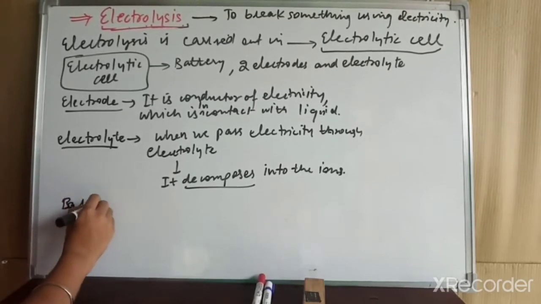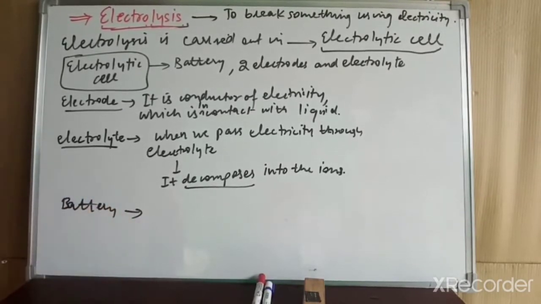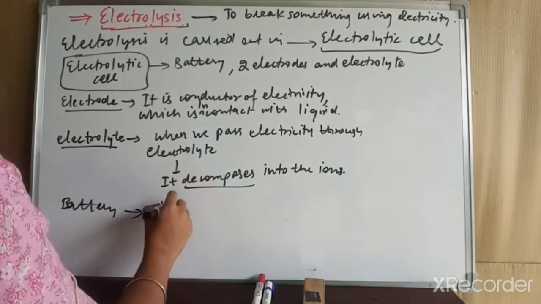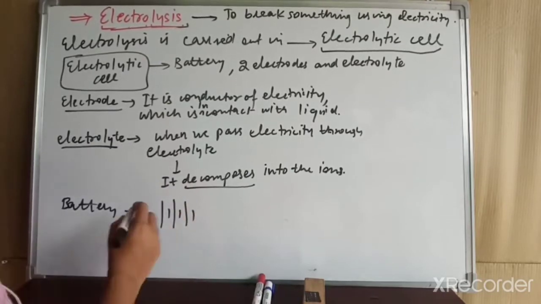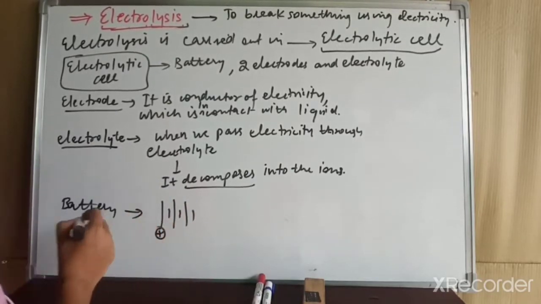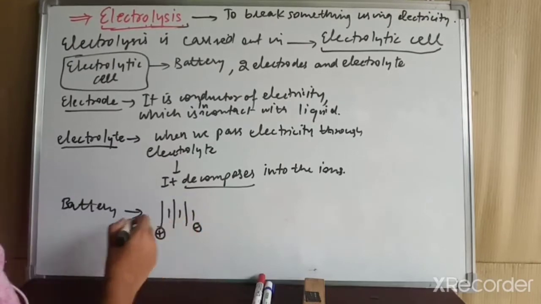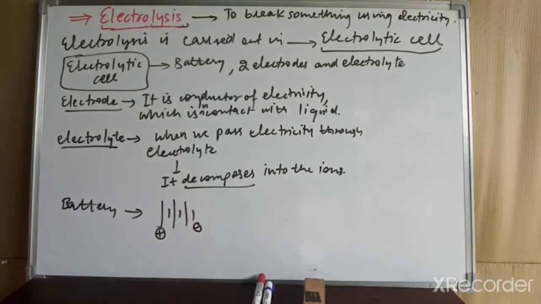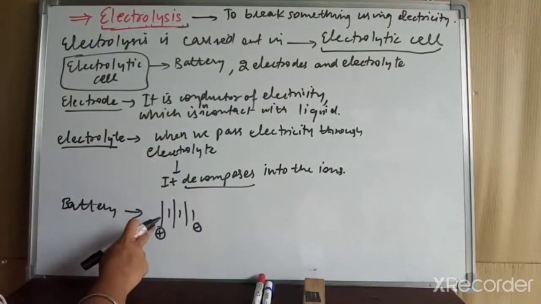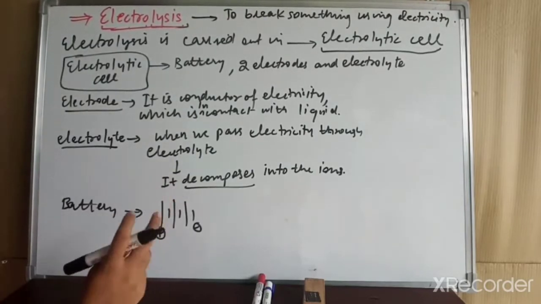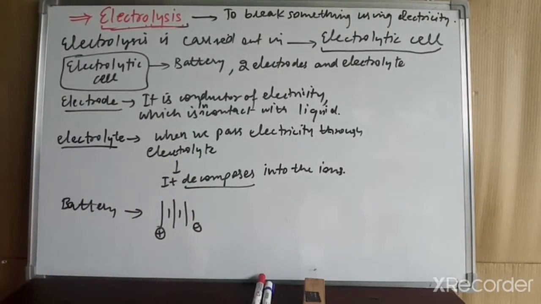A battery is a group of cells and it has two terminals. The first is the positive terminal and the second is the negative terminal. It is denoted by these lines. The big line indicates the positive terminal and the small one indicates the negative terminal. So one electrode is connected to one terminal of the battery and the second electrode is connected to the second terminal of the battery with the help of wires.